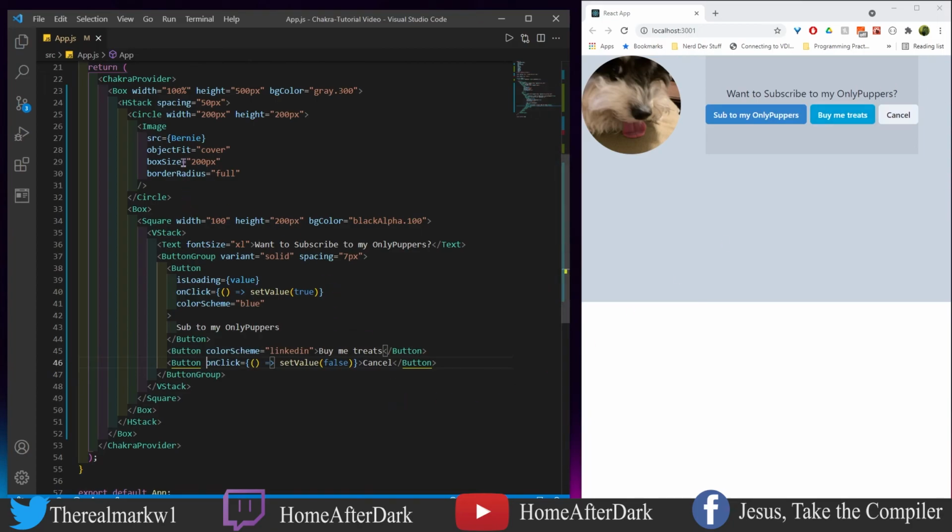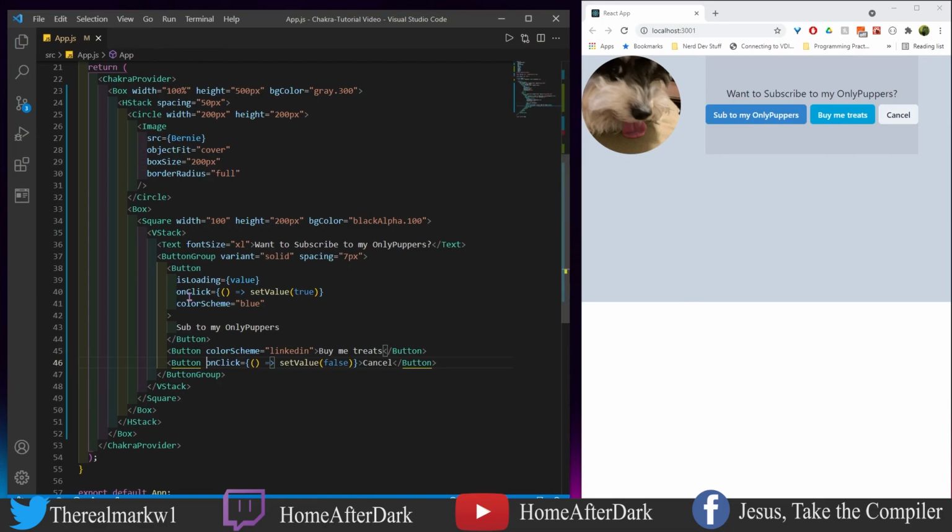And so I've already kind of explained the top here, and this is one of those things where if you're super new to this, you're like, oh, there's just so much stuff on the screen. And yes, there is. And typically, this would be broken up into different files. This is really just a visual testament on how you could mix and match a lot of these components and get creative. In my case, I'm not the best stylist out there, but we have this button here, sub to my only puppers.